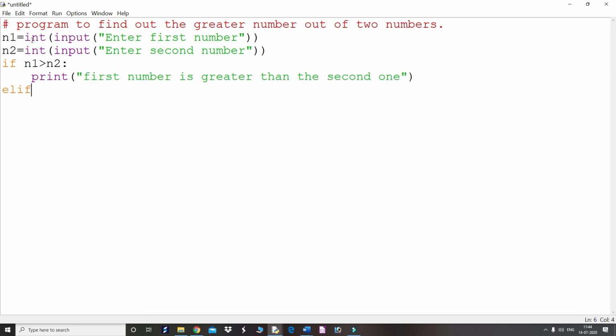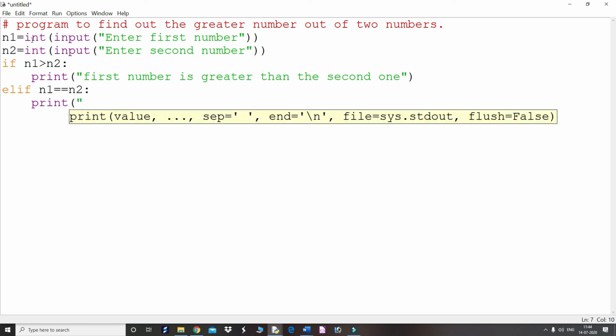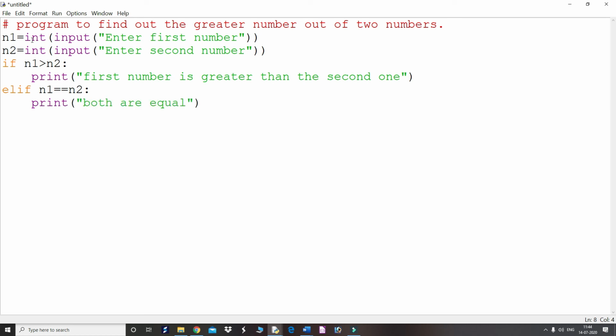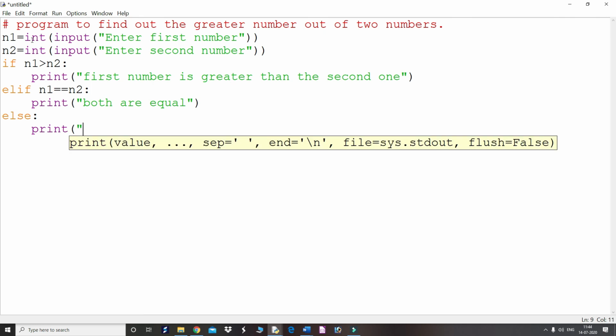Here we have to give the condition elif n1 is equal to n2. What happens if both the numbers are the same? Then we print both are equal. And at the last, if it is not the case, then second number is greater than the first one.